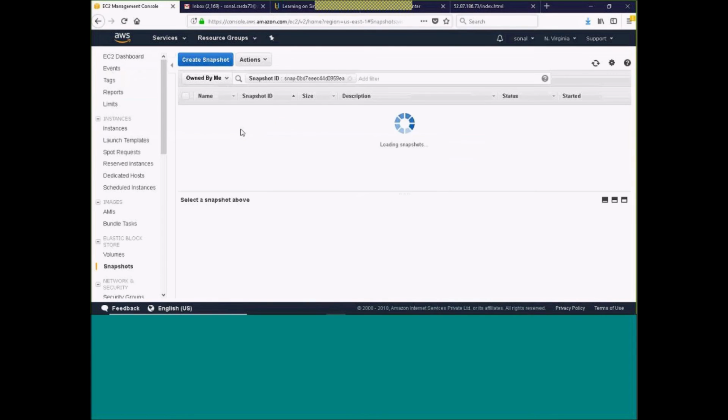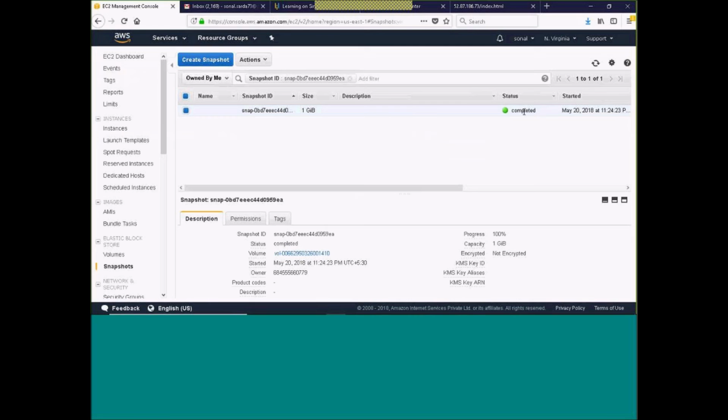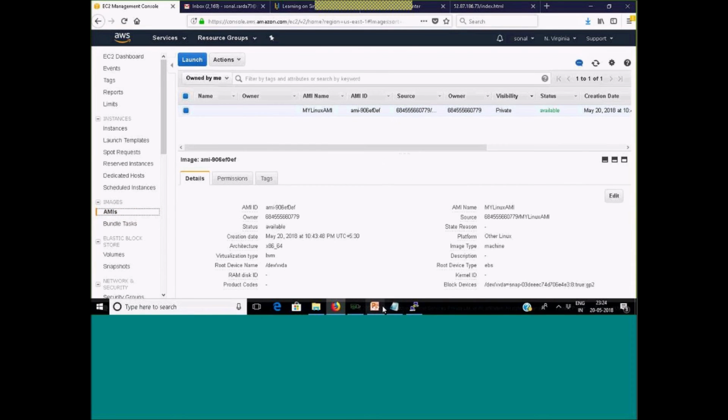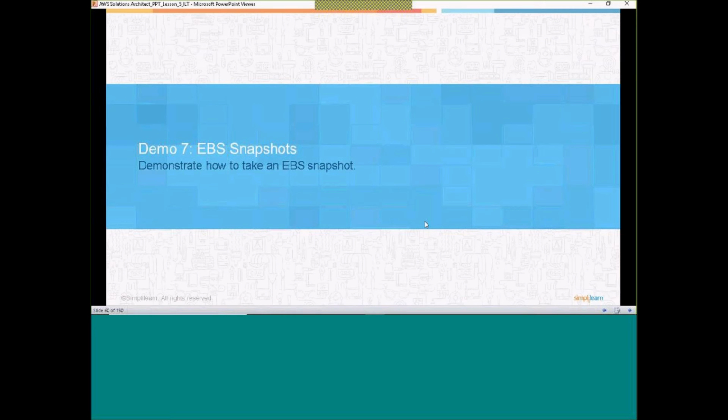I'll go here and see. So it is done. It was hardly 1 GB and it is done. Even if it is big in size, it will be completed fast, and the backup will be happening in the backend. Okay, so that is how you create a snapshot. Like this, if I want, I can create multiple snapshots. So this demonstration of EBS snapshot is done.